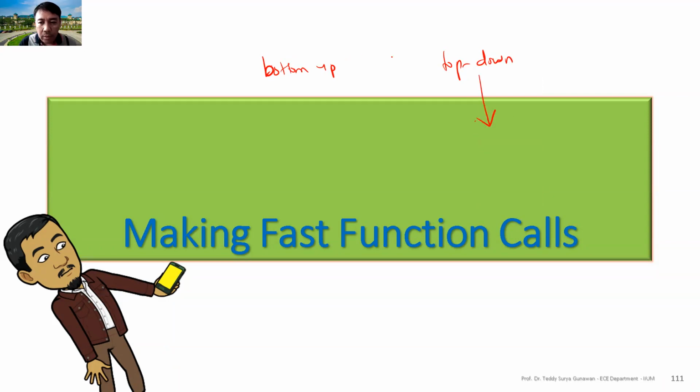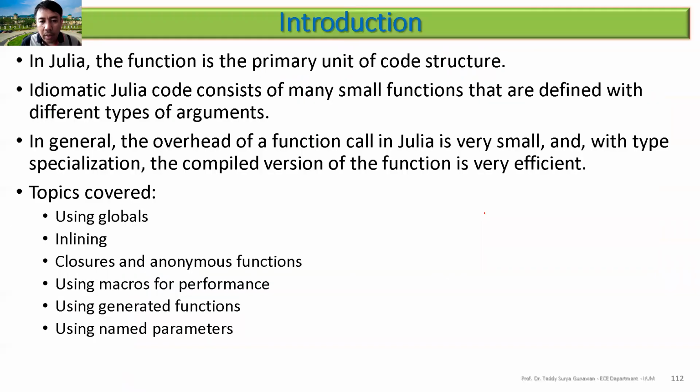Bottom up means you base it on the principles that we learned here from the book, so we try to optimize as we are building the program. It depends on the situation. If you don't have time, for example, just go top down first, because hopefully the compiler can take care of the optimization part, and most of the time, yes, the modern compiler of Julia, the latest version, is good enough for optimization. But nevertheless, let's see the theory so that you understand the concept behind the Julia compiler optimization.